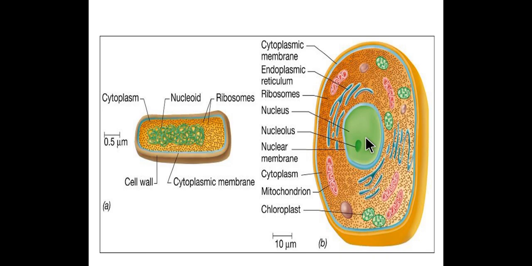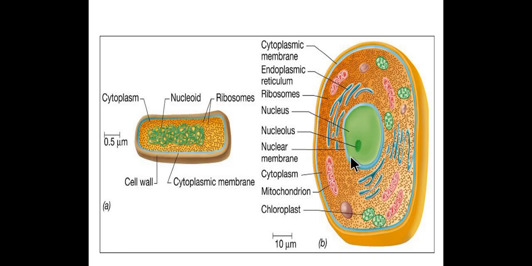This cell is eukaryotic cell. The nucleus is advanced. Nucleus shows nuclear membrane, nucleoplasm, nucleolus, nuclear pore complex.